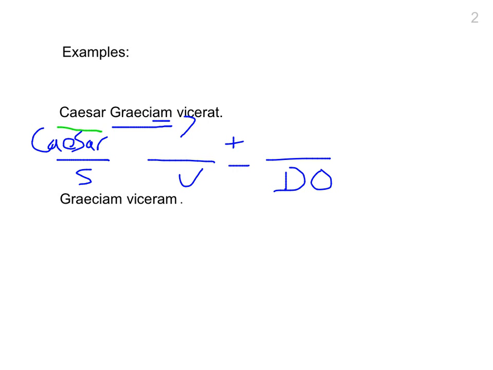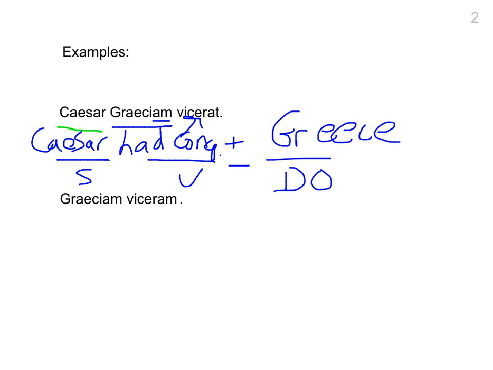We see our verb at the end here has this ERA plus ending. Means it's going to be pluperfect. So Caesar had conquered. And then our direct object, Graeciam. This is capitalized. This is the location. It's Greece. Caesar had conquered Greece. Okay, three words. Notice word order isn't the same in English as in Latin. In fact, Latin can have any word order. It's the endings that tell us what is going on here.